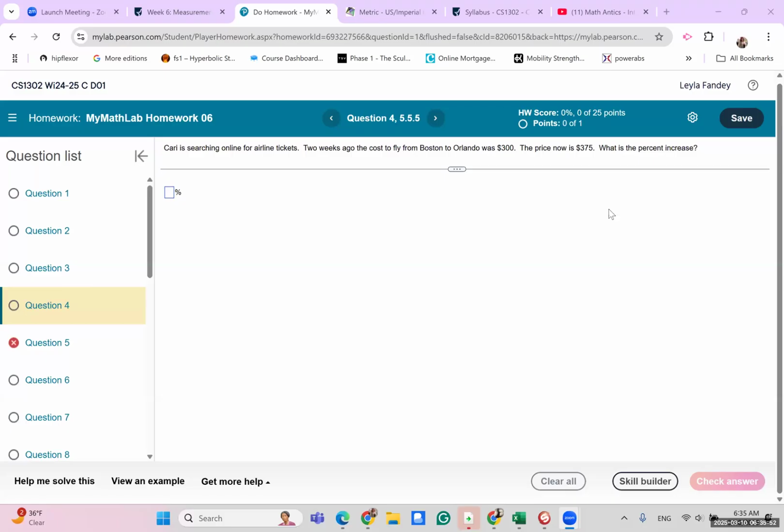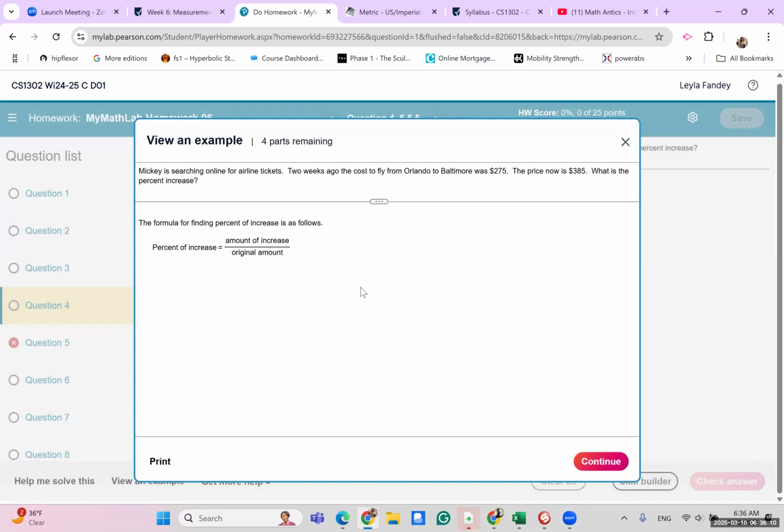All right, so here's one of the problems, and this one is a percent increase. Whenever we are doing percent increase or decrease, we have to take two steps. There is a subtraction that needs to be done, and then there's a division that needs to be done. Let's do an example. Two weeks ago, the tickets were $275. Now they're $385. How much have they increased since two weeks ago?